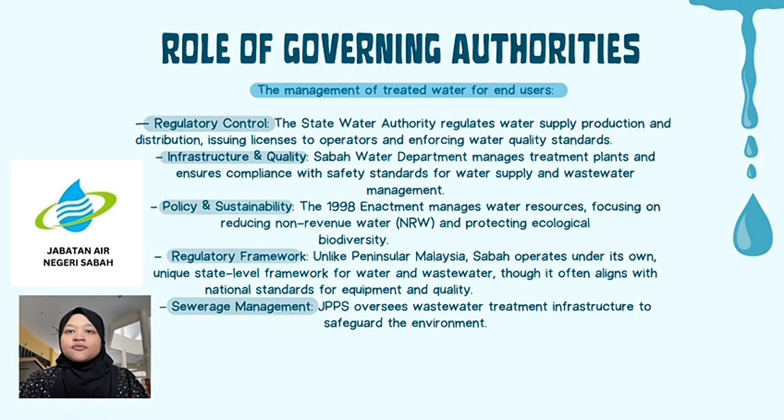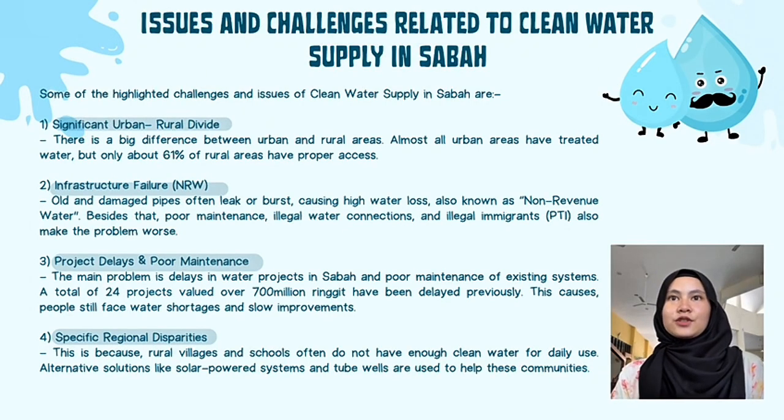Fourth, regulatory framework. Unlike Peninsular Malaysia, Sabah operates under its own unique state-level framework for water and wastewater, though it is often aligned with national standards for equipment and quality. Lastly, sewerage management. JPPS oversees wastewater treatment infrastructure to safeguard the environment. Next, issues and challenges related to clean water supply in Sabah.